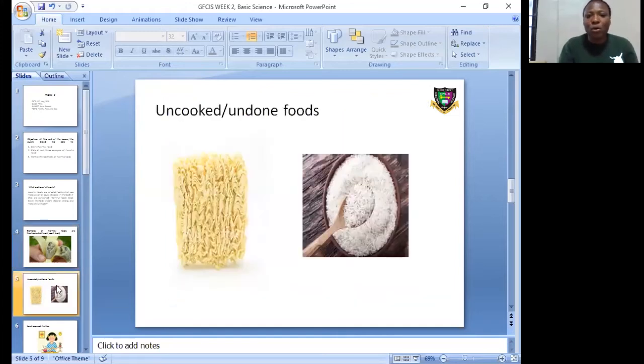Another example of harmful food is uncooked or undone food, half done food, like eating your noodles uncooked. Noodles is sweet, but by the time you begin to eat it uncooked, it is harmful to the body. It will break down the body system, will destroy energy, and will make one to be unhealthy.